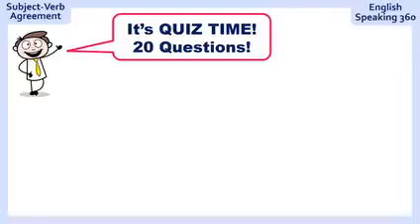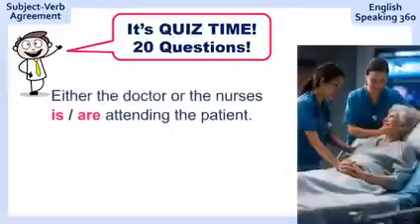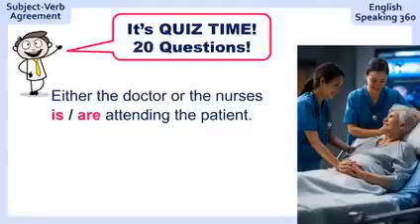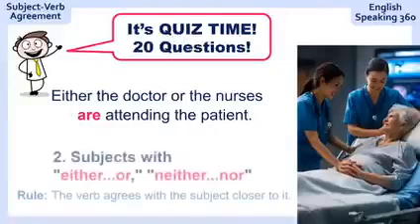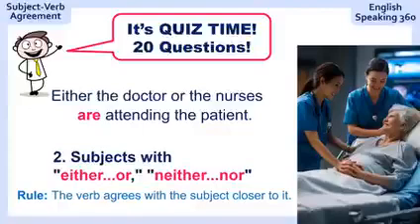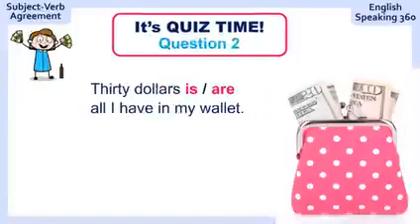It's quiz time. I'm giving you 20 questions to see if you remember or if it comes naturally to you by now. Either the doctor or the nurses attending the patient. Ready? Either the doctor or the nurses are attending the patient. It's rule number 2. If you didn't get it right, you can go back in the video and study rule number 2 one more time.